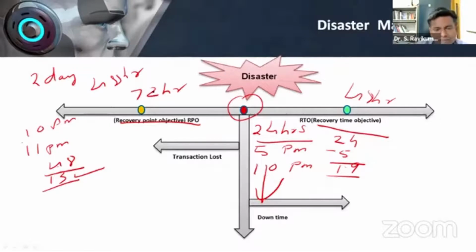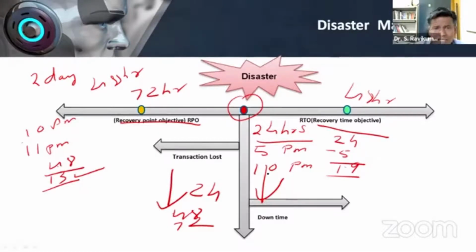As a cloud user, you must be very clear about what the service provider is telling: what is the recovery time, what is the recovery point objective. I can manage only 24 hours of data loss. If it is 48 hours, I can't manage. If it is 72 hours, I can't manage.